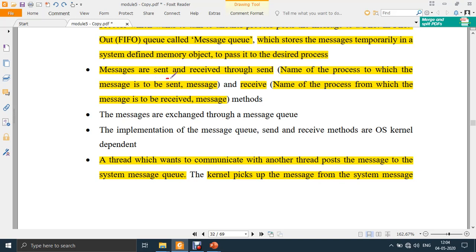So messages are sent and received through send and receive commands. If you want to send a message, you have to use the send command. So what will the send command have? The name of the process to which the message is to be sent, followed by the message. This is the syntax. And receive: the name of the process from which the message is to be received, and what is the message. So this is the syntax.